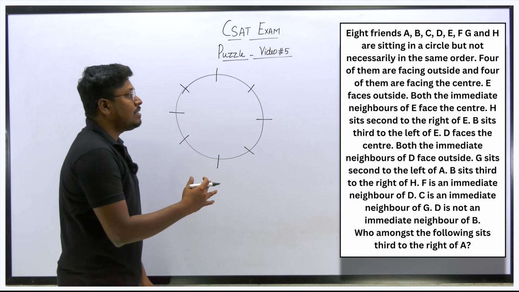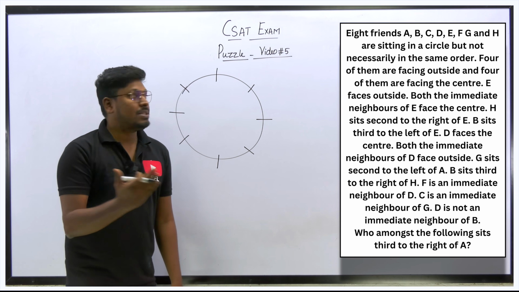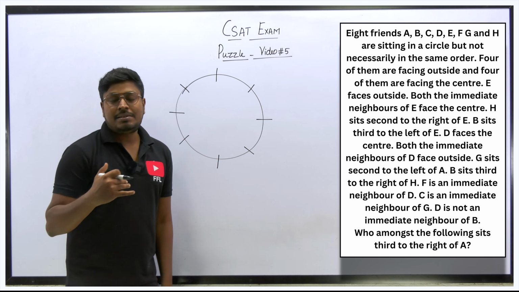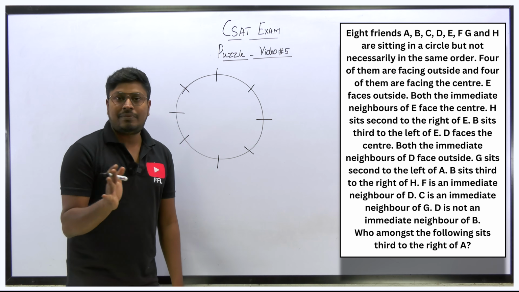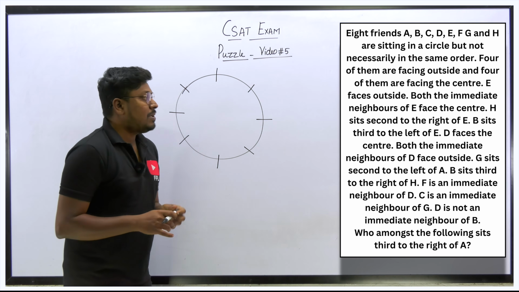So they didn't mention overall facing inside or overall facing outside like in the previous question, because in the previous question they had given that A and B are facing towards the center. But in this question, out of 8 people in total, 4 are facing the center and the remaining 4 are facing outside. So what is the first point?